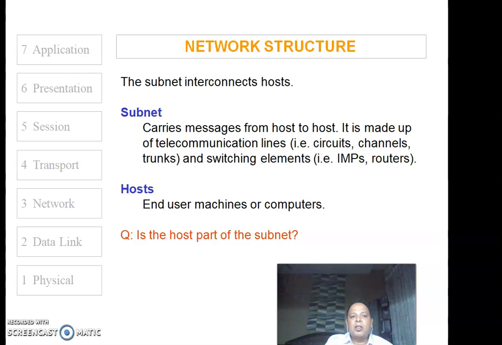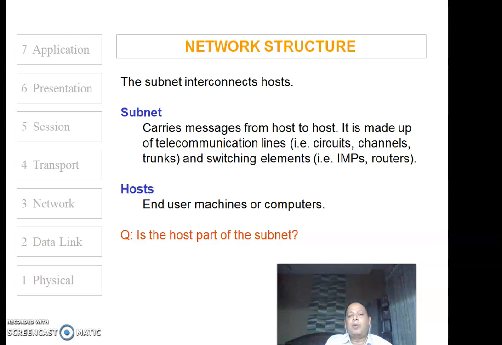As far as the network structure is concerned, there are two important concepts: subnet and host. Host we have already seen. Host is nothing but the node which is connected on the network. Now what is a subnet? Subnet is basically a part of the network which carries messages from host to host.